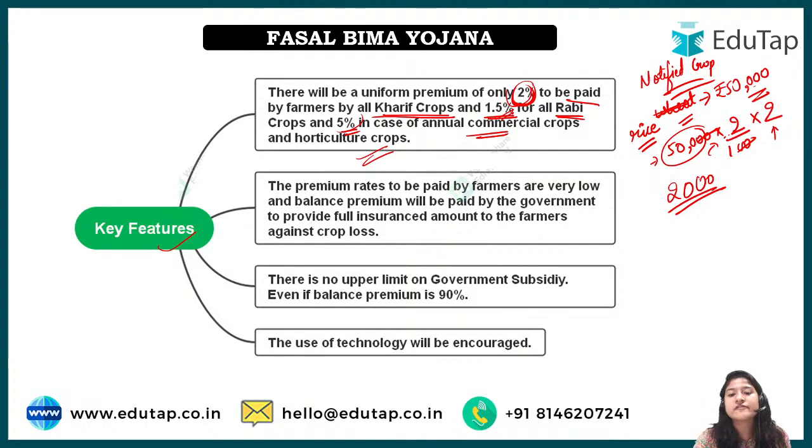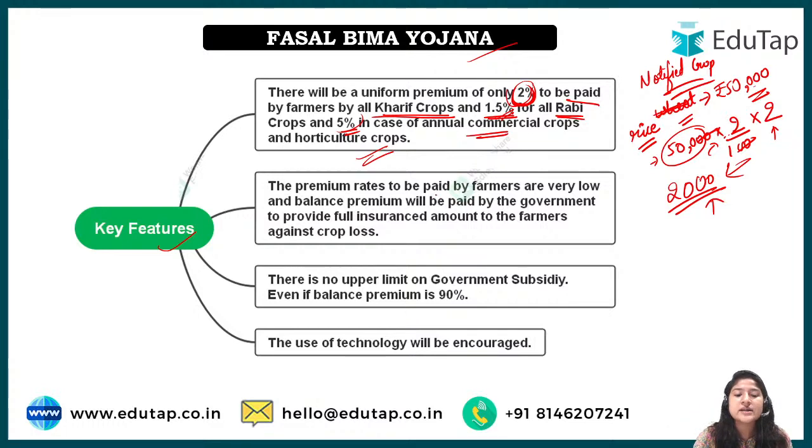But now in this Fasal Bima Yojana, whatever the losses, except for the premium that the farmer has to give, right? Apart from this premium, whatever the money, that would be paid by the government only. Alright, so this is what this particular scheme says.